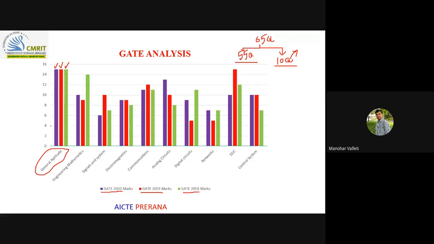If you observe the graph here, mathematics and general aptitude are 15, and possibly 10 marks, so 25 marks you will get only here. The rest of the 75 marks will be in the rest of the subjects. And if you need to clear GATE, you need to focus on the easier subjects first, then go for the tougher subjects.